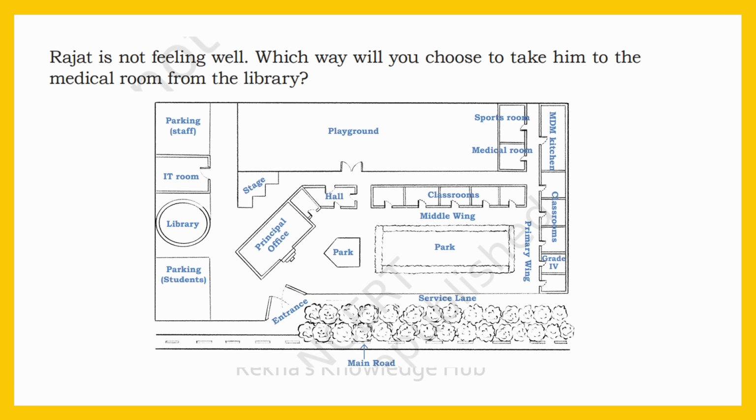Rajat is not feeling well. Which way will you choose to take him to the medical room from the library? See, this is the library. From the library, we have to take him to the medical room. Where is the medical room? See, here is the medical room. Can you trace the path? See, you can go like this.